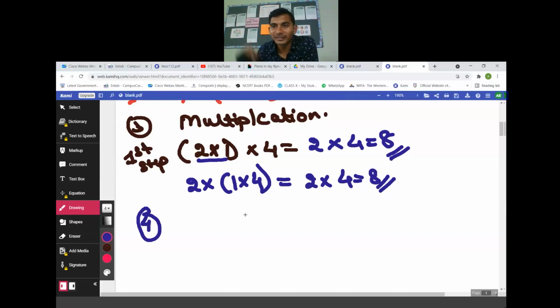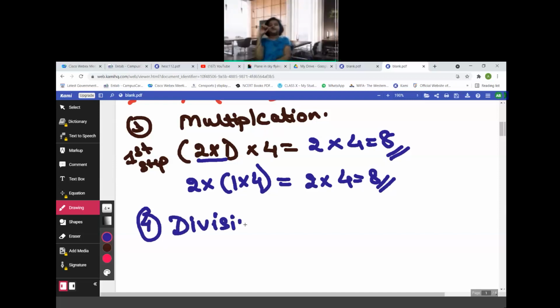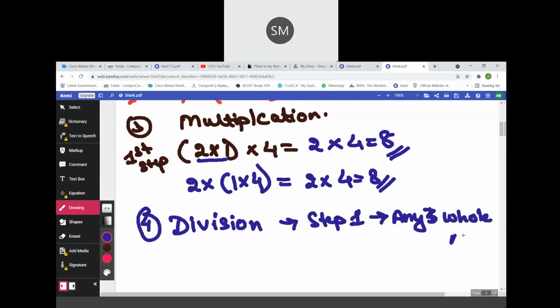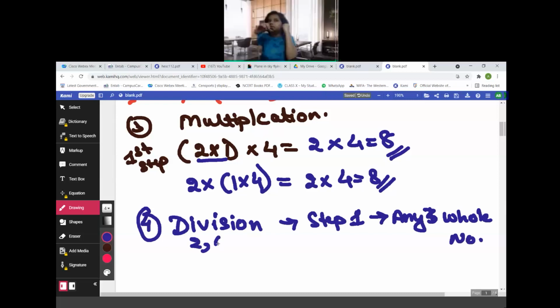What is the fourth property? Addition is done, subtraction is done, multiplication. What is the fourth property then? Division. Okay. The division. Step 1. Take any three numbers. Three whole numbers only. Sir, 2, 6, 8. Okay, sir.